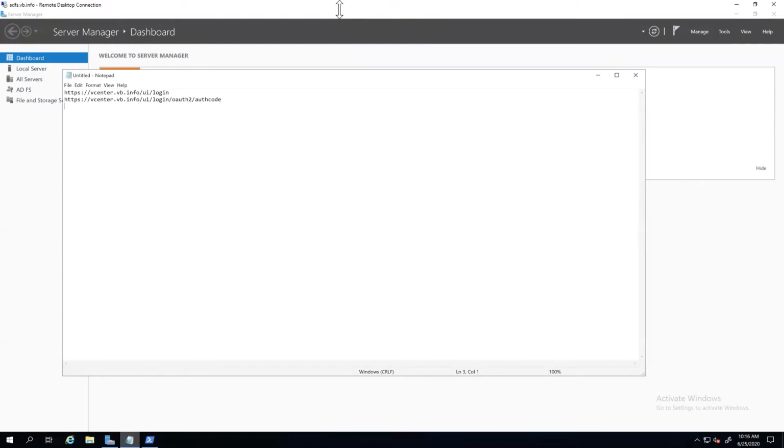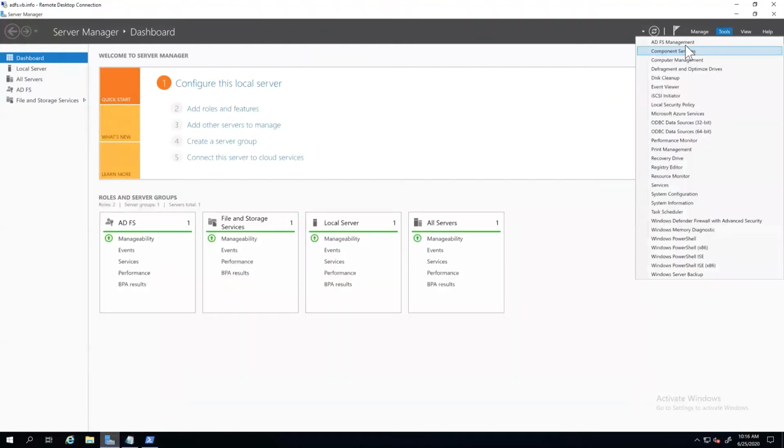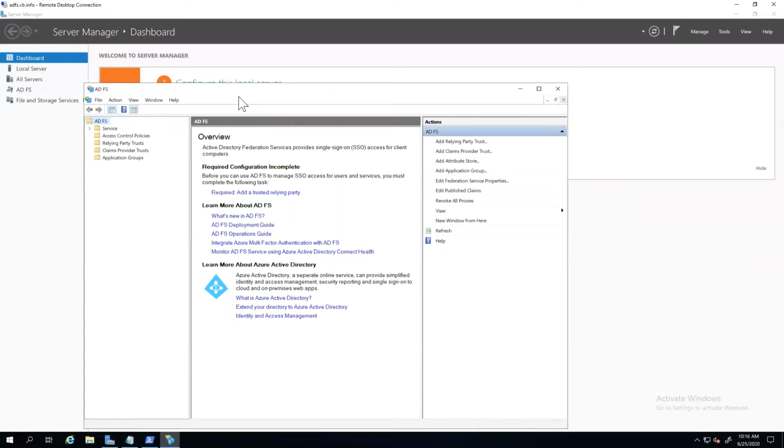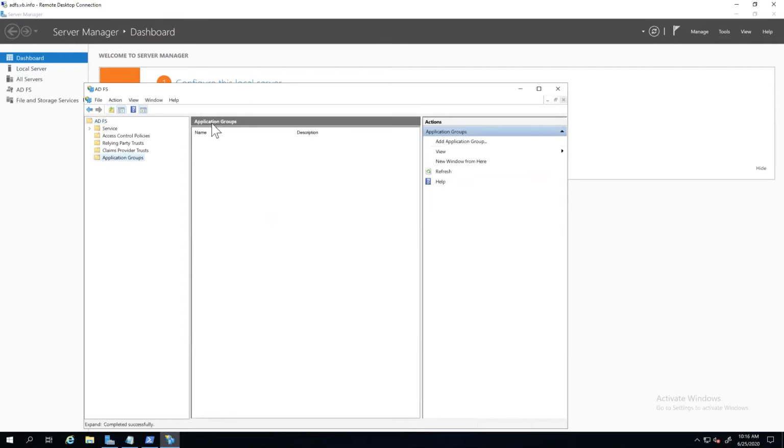What I'm going to do right now is launch the ADFS console here. This is a pretty straightforward, basic install. It asks for a couple certs and some pieces of information, nothing too challenging. We're going to create a new application group.